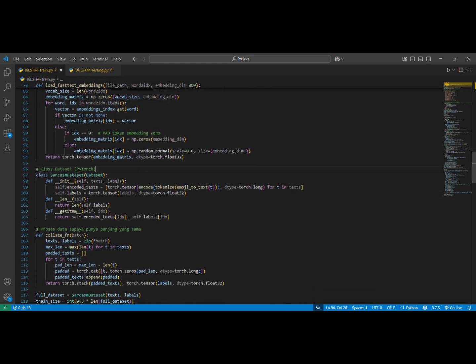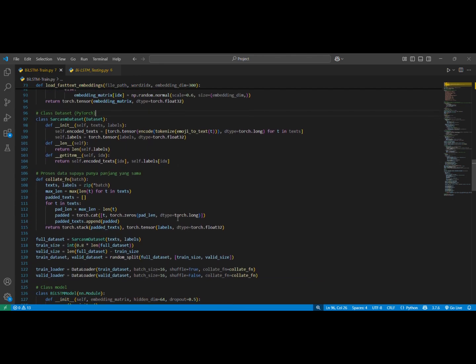This is a dataset class that has an init for the dataset, a len function for the total number of comments in the dataset, and get item to get one comment in the dataset.